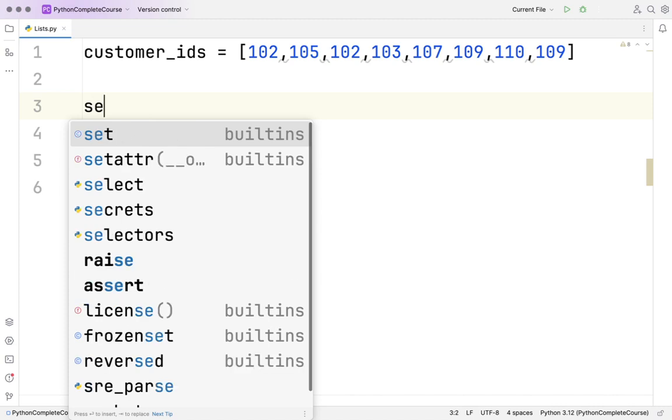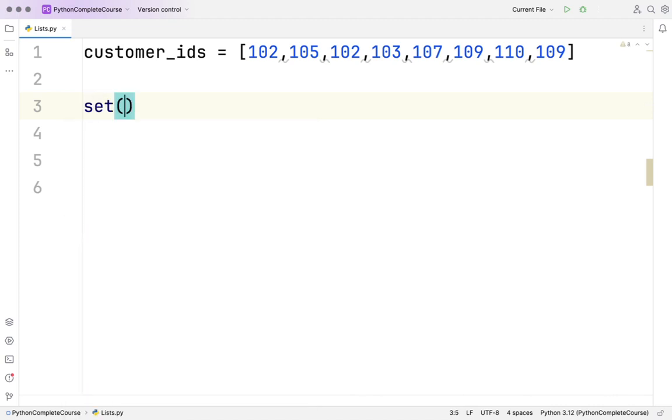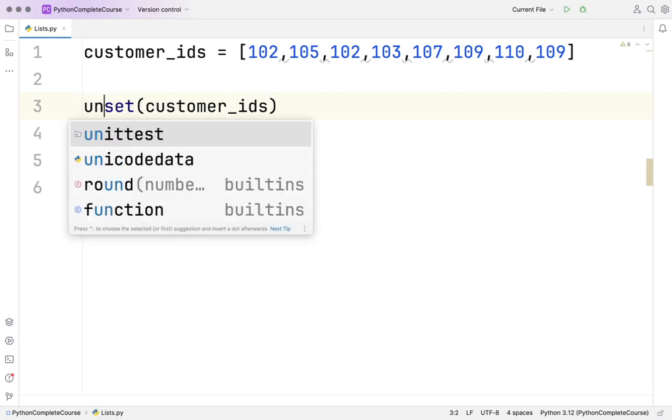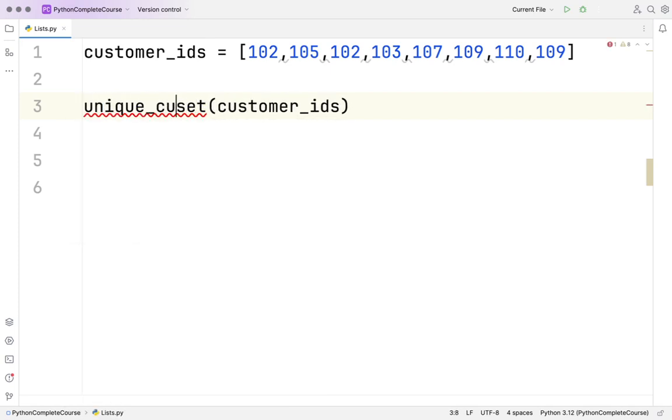I can say set and then pass this customer IDs. That's it. I just wrap it in a set and this will convert my list to a set. And then I will say unique customers equal to that. Nothing else.